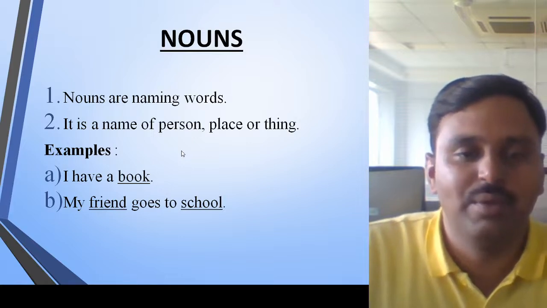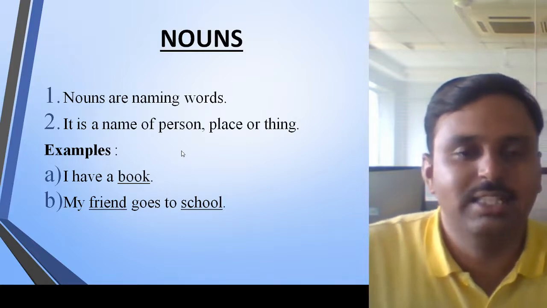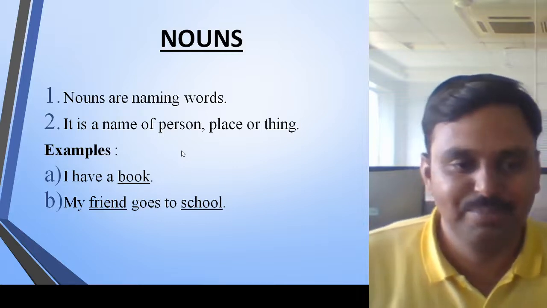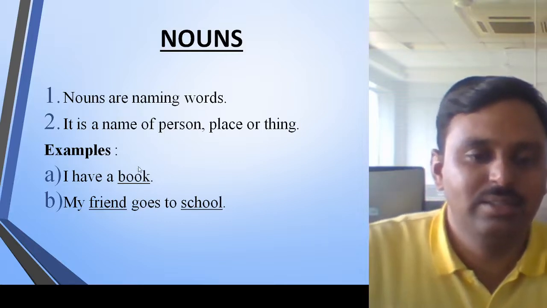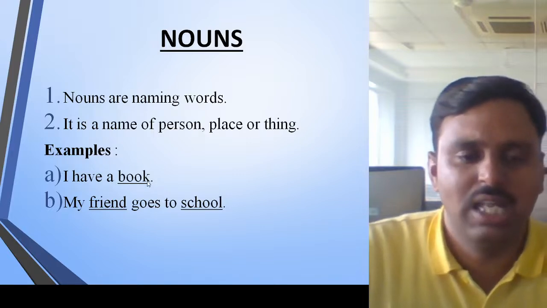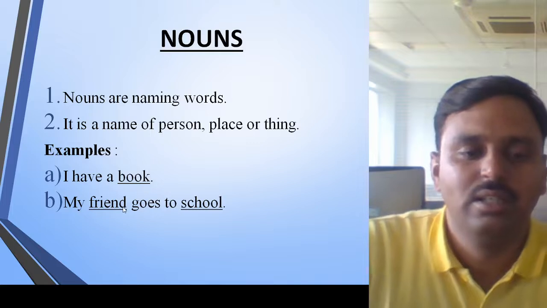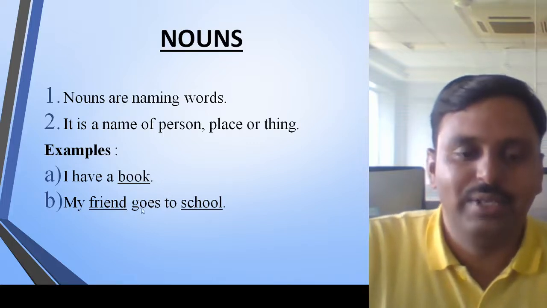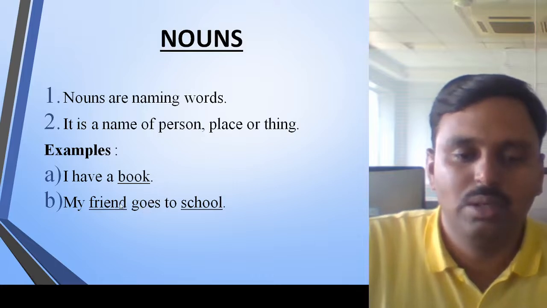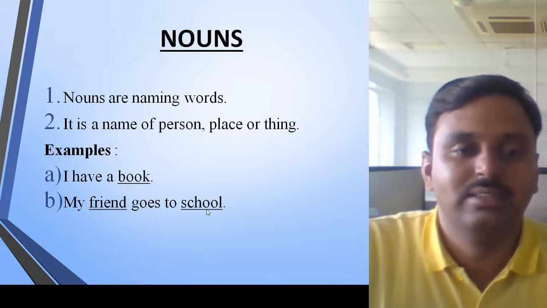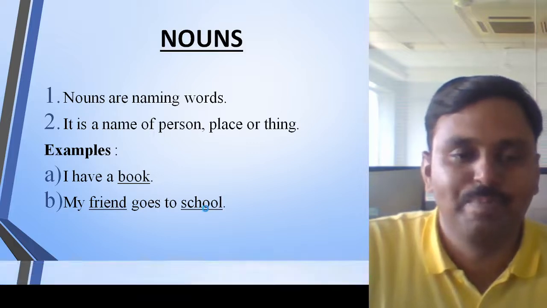So very first we have nouns. Nouns are the naming words. It's the name of a person, place or a thing. Example, if you look here, I have a book. Book is a noun here. Next example, my friend goes to school. So friend and school both are nouns here. That is the basic thing we need for noun.